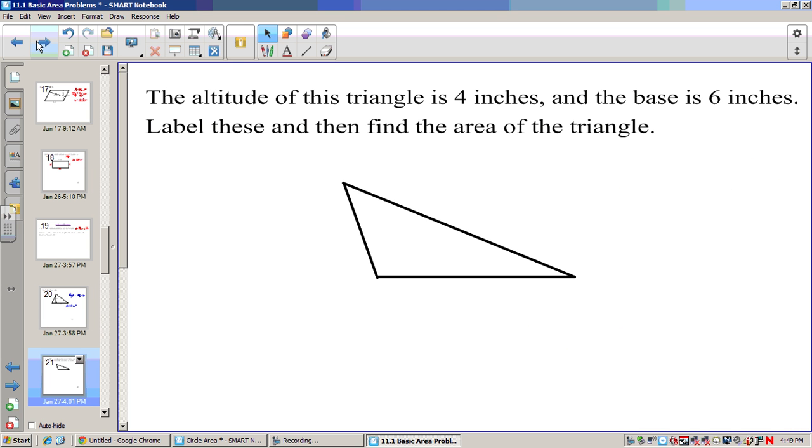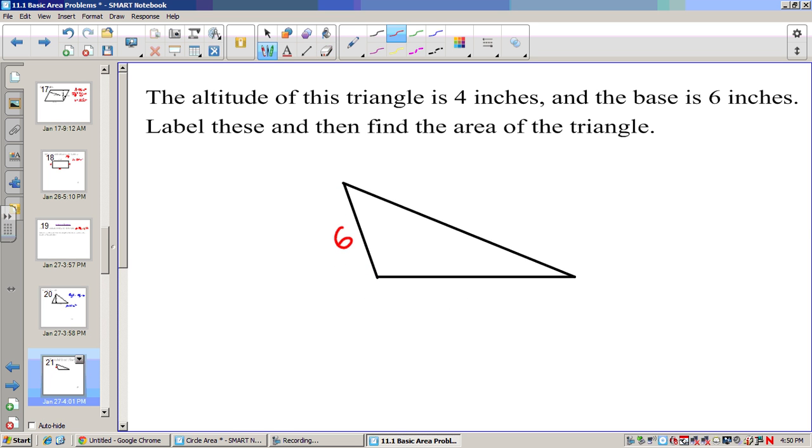Now the altitude of a triangle is 4 inches and the base is 6 inches. Label these and find the area of the triangle. Now the altitude of this triangle is 4 inches. So now it doesn't really tell us where that's at. We could say that this is 6 and the altitude could be like this, being 4, or we could have this being 6 and the altitude here being 4, or